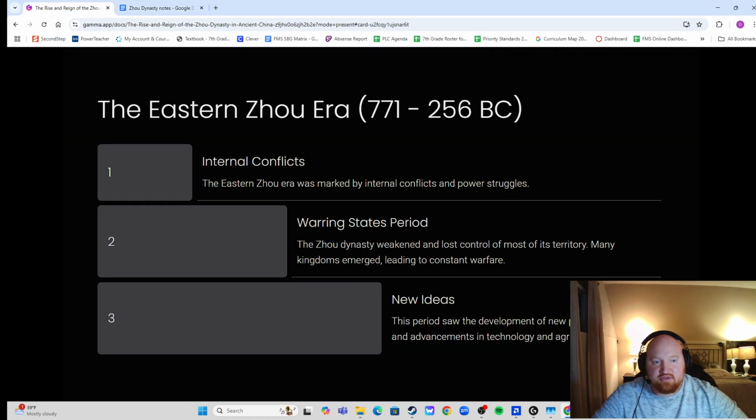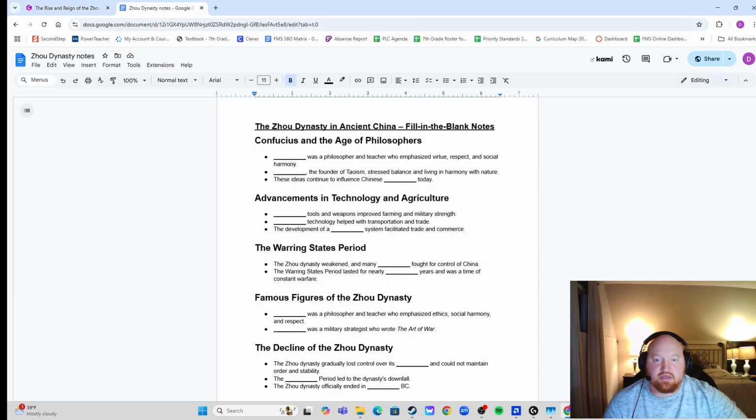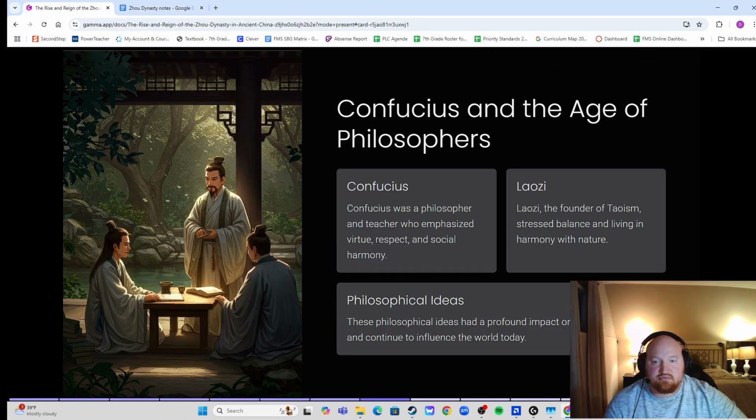Okay, we already talked about this guy a little bit. Confucius, in the Age of Philosophers. I like to say eye picture. Okay, so Confucius. He was a philosopher and teacher who emphasized virtue, respect, and social harmony. Remember, we talked about the 5 key relationships, how you should act with everyone you are surrounded by.